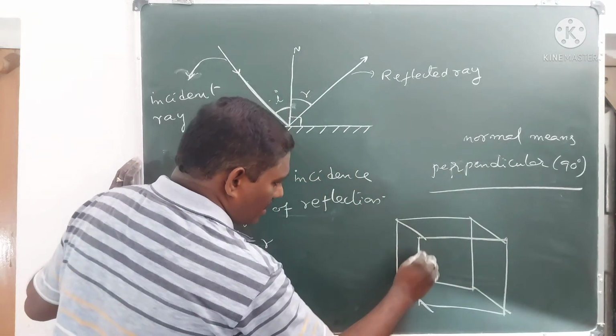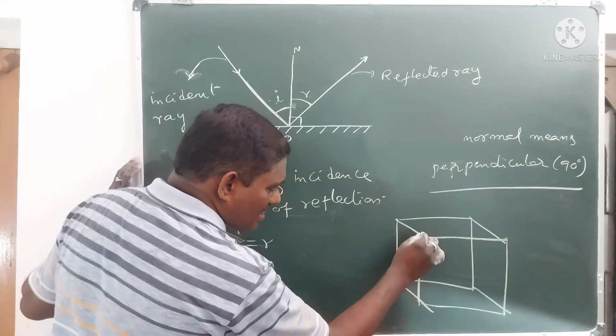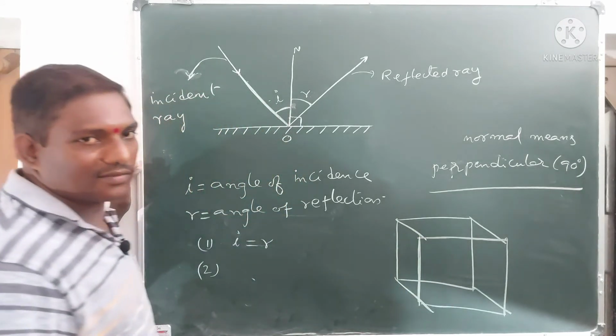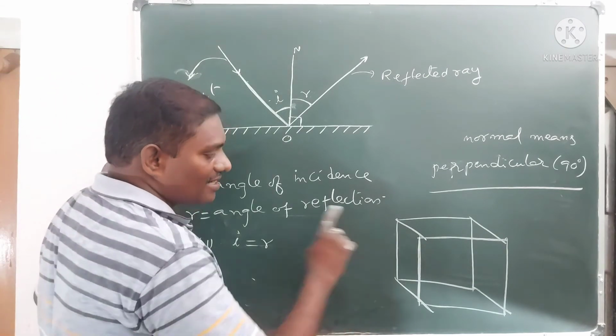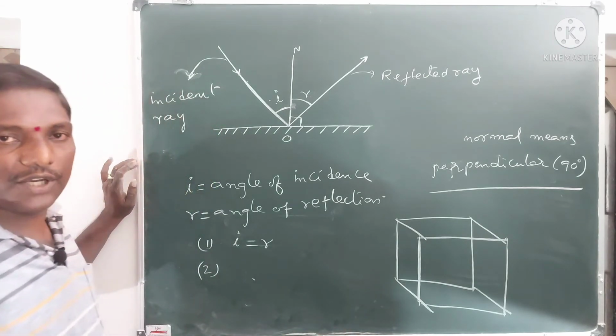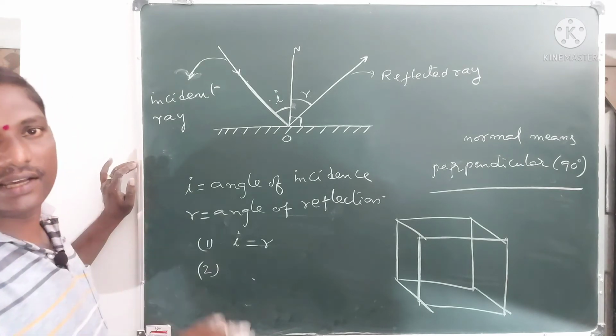At this corner, two planes are intersecting. The intersection of two planes is a straight line.